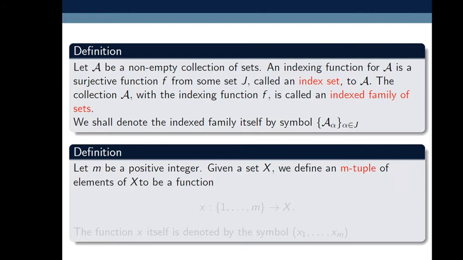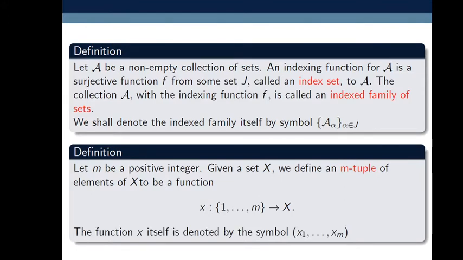Let small m be a positive integer. Given a set X, we define an m-tuple of elements of X to be a function x from the set 1, 2, up to and so on m, to X. So this is the definition of m-tuple. This we studied in linear algebra also.